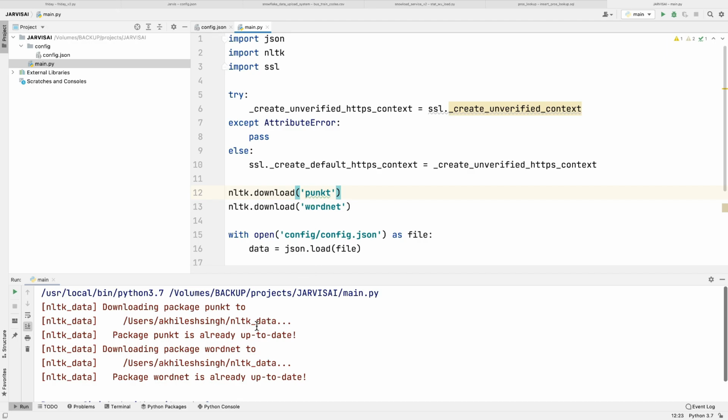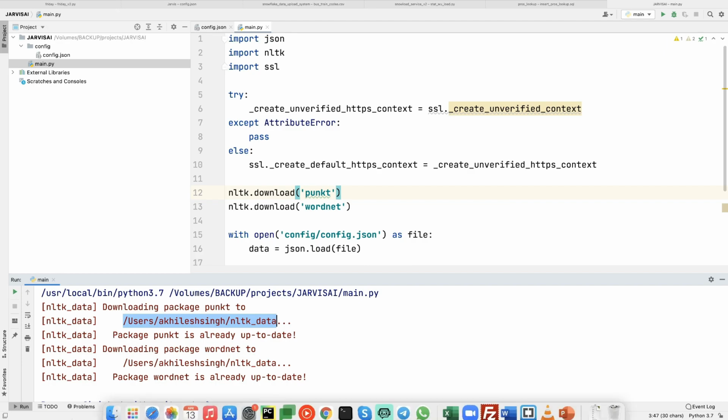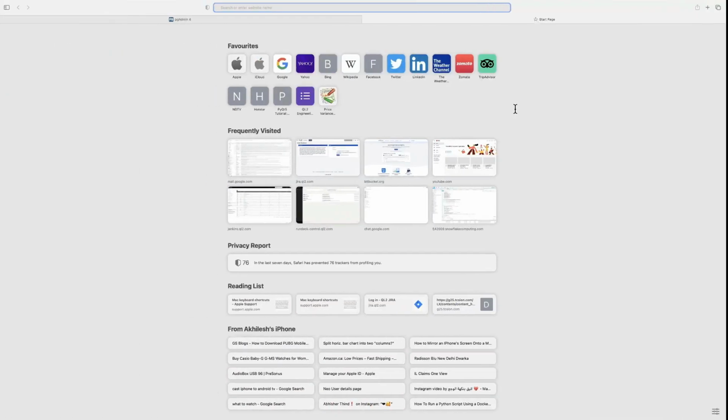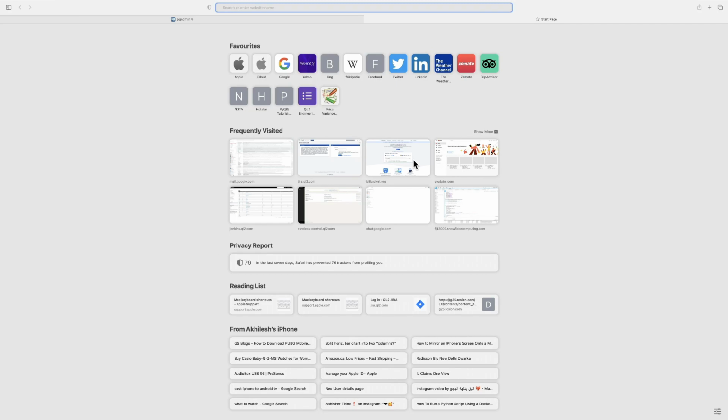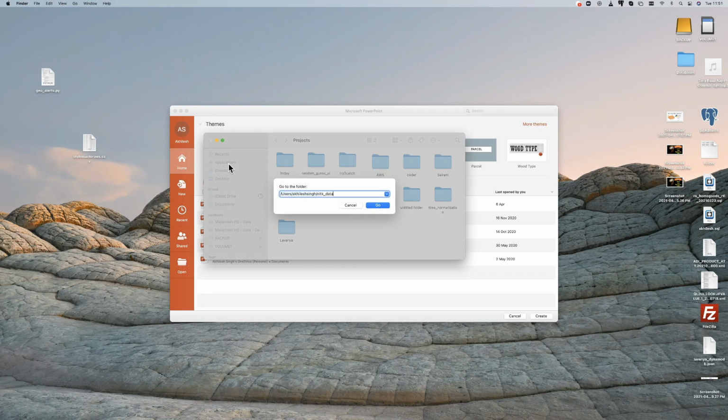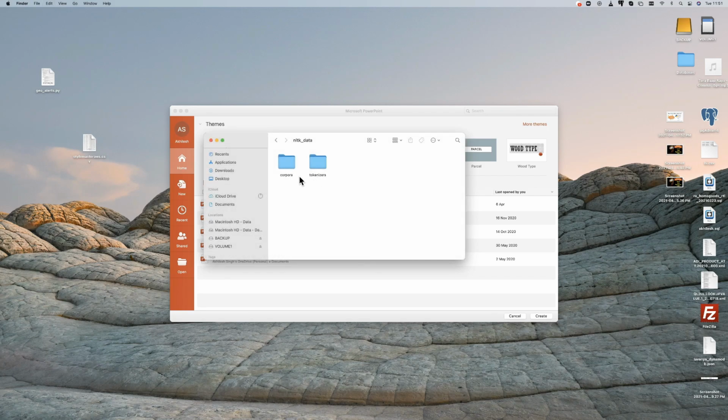This file you can find here. If I show you, just copy this, and here you will have the data, wordnet, you can see.